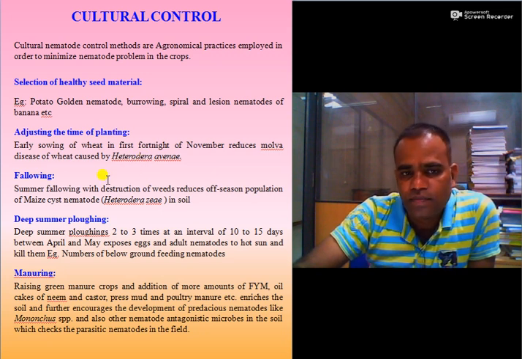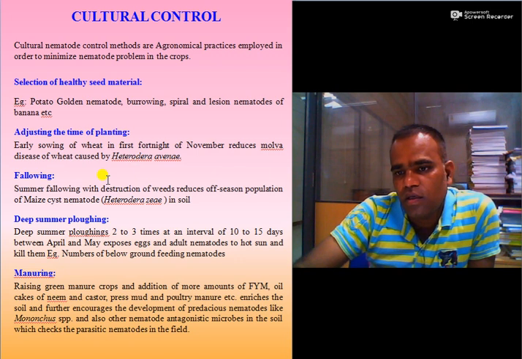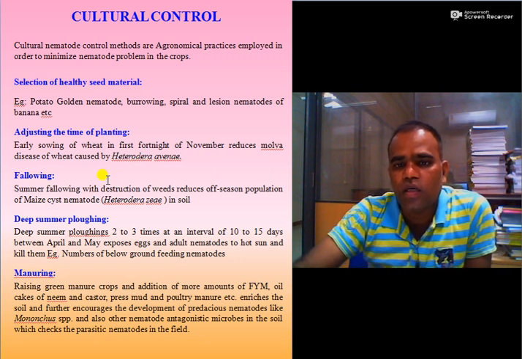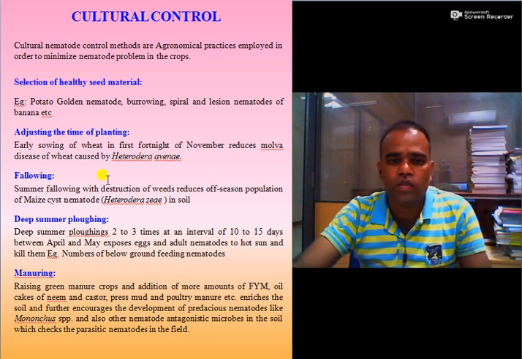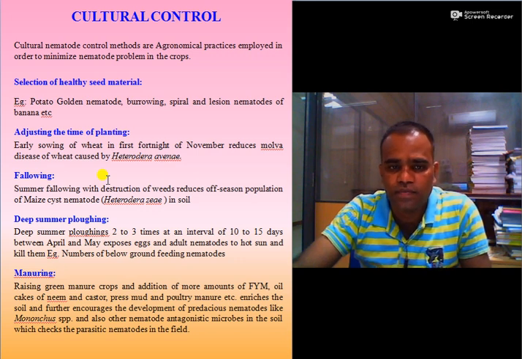Then fallowing in summer and destruction of weeds reduces the off-season population of maize cyst nematode, Heterodera zeae, in soil.